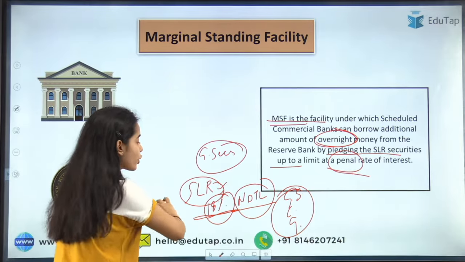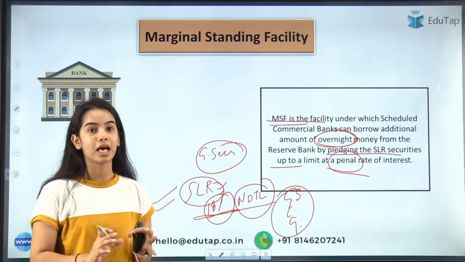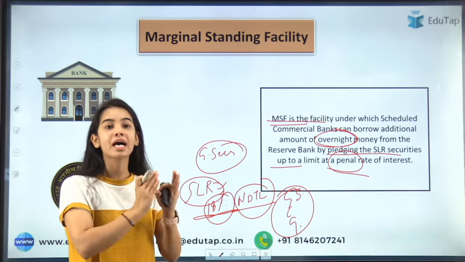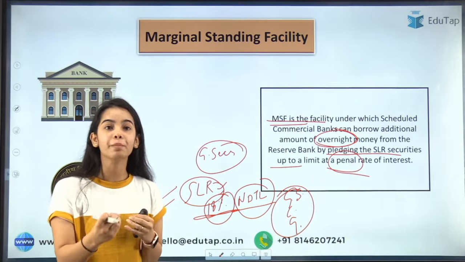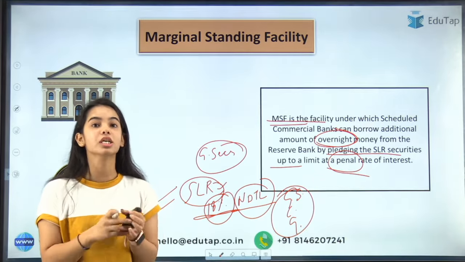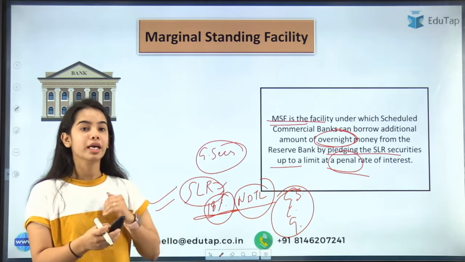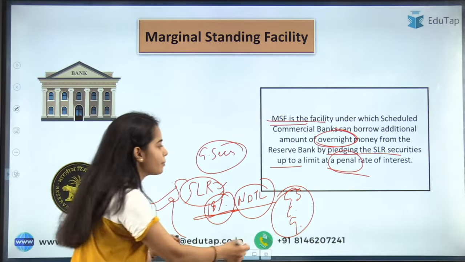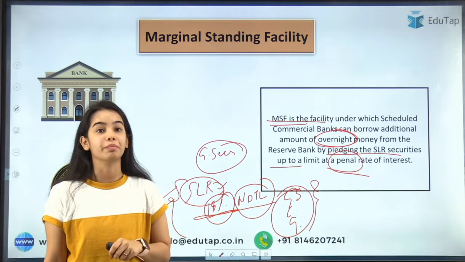I hope you have got the basic idea of the SLR, the statutory liquidity ratio. The banks have to maintain with themselves 18% of the net demand and time liabilities. So in this SLR, you can understand that the banks are maintaining some government securities with them.